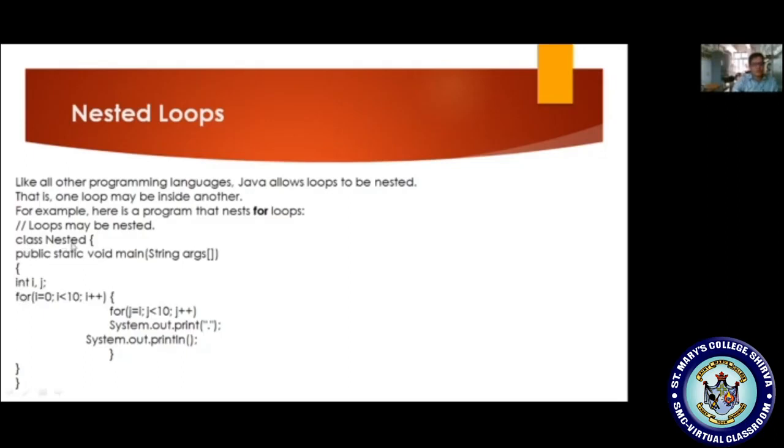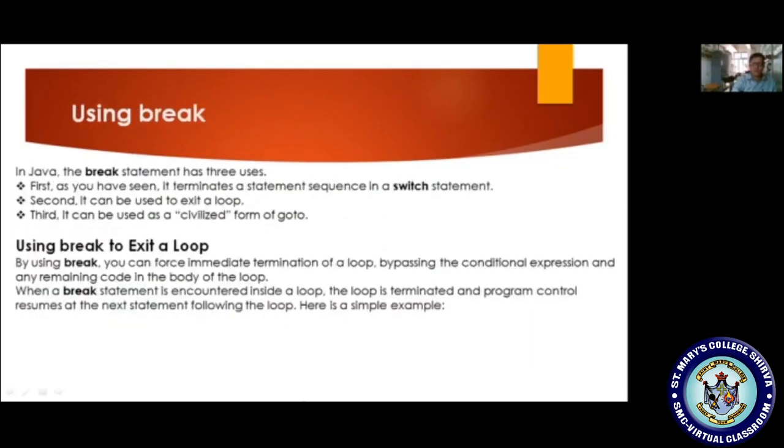If you see class Nested, public static void main, String args, int i, j, for i is equal to 0, i less than 10, the condition is true, i plus plus, it enters the body. In the body we mention one more for loop, for j is equal to i, j less than 10, j plus plus. Now I am displaying, with j equal to 0, 0 less than 10, the condition is true, a dot. Next I am displaying one free space and the j value is incremented. Now j becomes 1, 1 less than 10, right? So this will be executed, 10 dots in 10 rows and 10 columns.